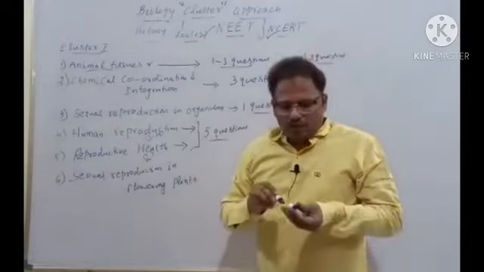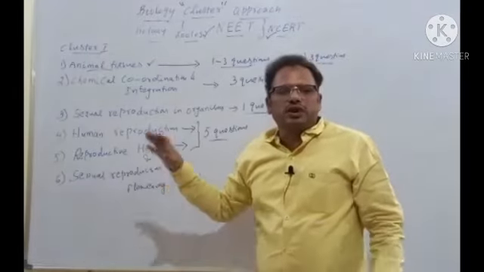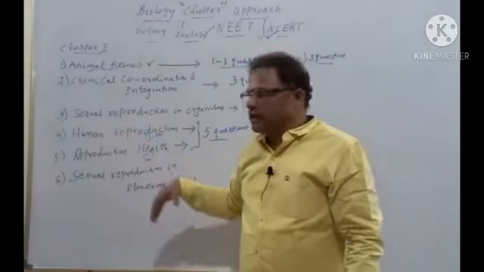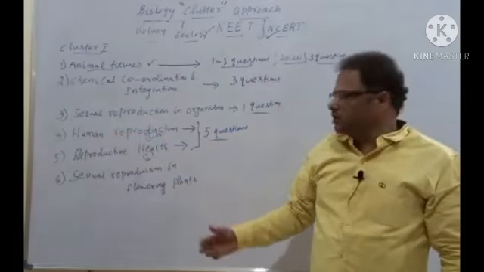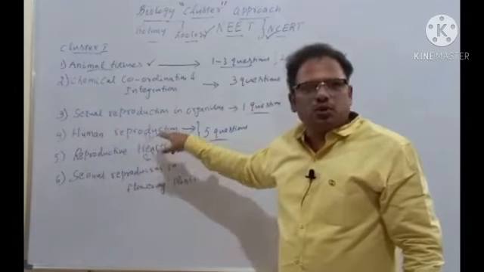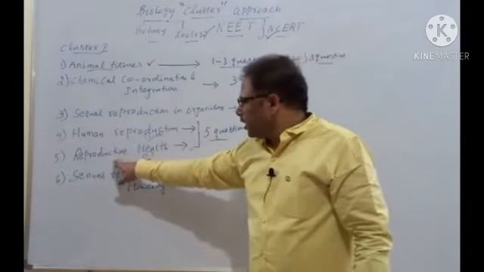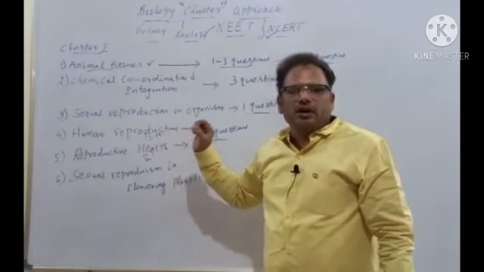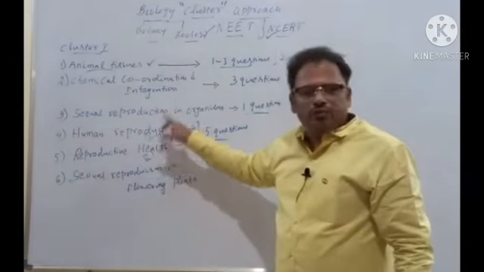There is no hard and fast rule that a particular chapter will be having so many questions, isn't it? So he has a discretion to give as many questions as possible. For example, human reproduction, sometimes 3 questions, sometimes 4 questions. Clear? And reproductive health, 1 to 2 questions compulsory. Very small chapter, but it's a very, very important chapter from NEET point of view.